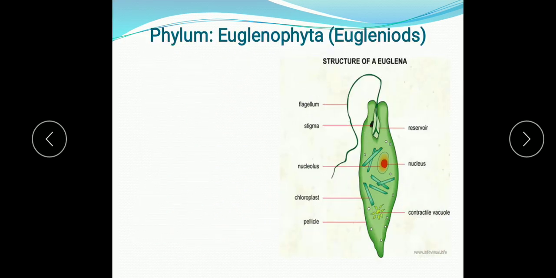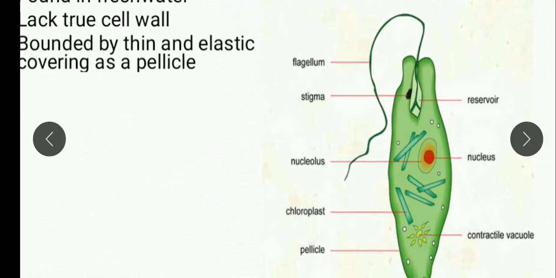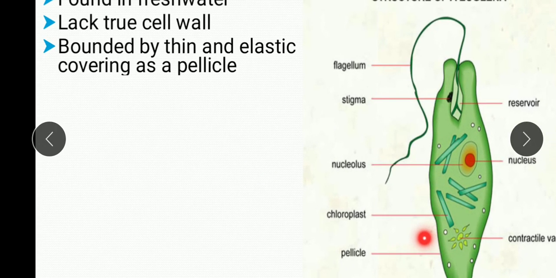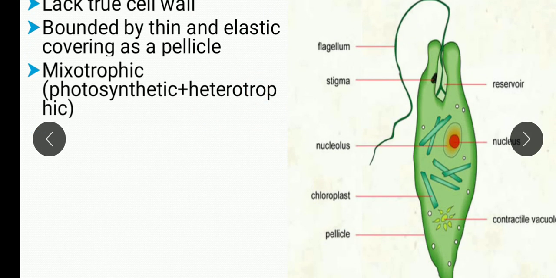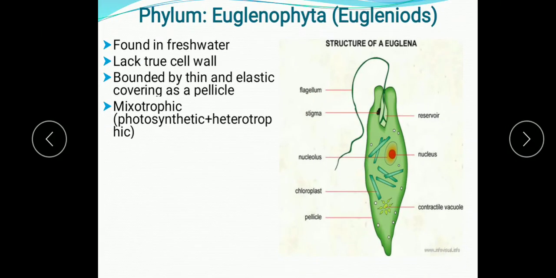Now next we will study the phylum Euglenophyta, or the euglenoids. These euglenoids are mostly found in fresh waters. They do not have a true cell wall, but the body is bounded by a thin and elastic covering known as the pellicle. So the pellicle is present outside, a thin and elastic covering. Then the mode of nutrition is mixotrophic. Why mixotrophic? Because most of the euglenoids have chloroplasts, and you know chloroplasts mean they can synthesize their food with the help of photosynthesis.